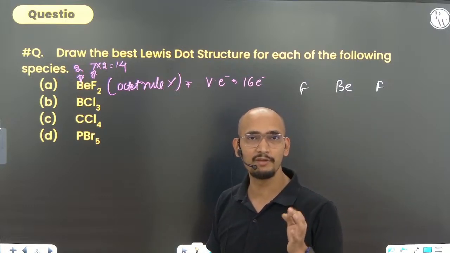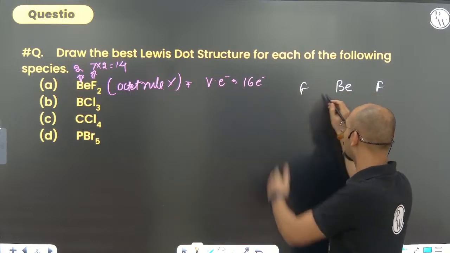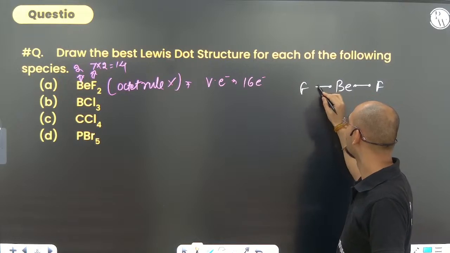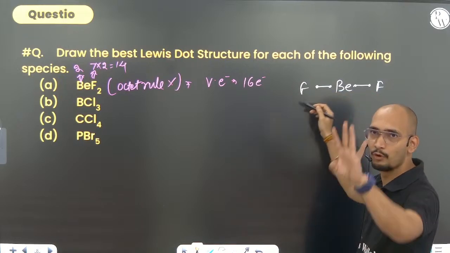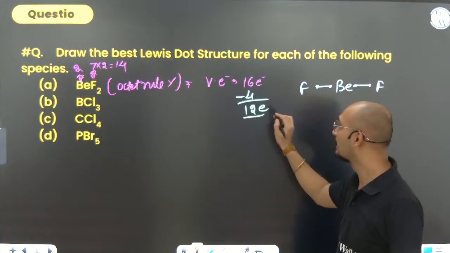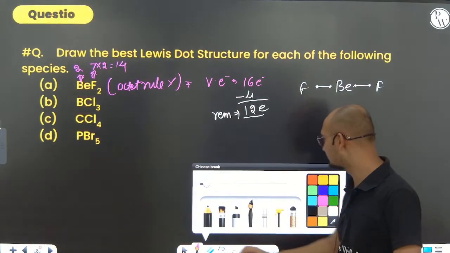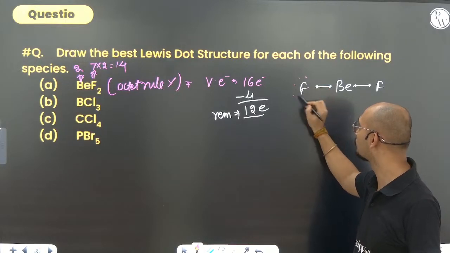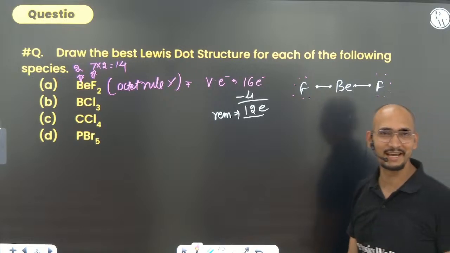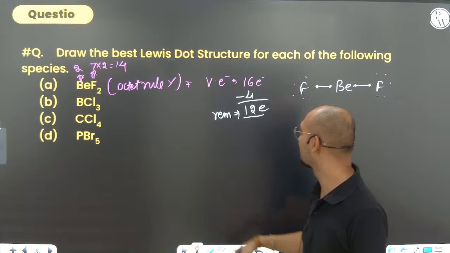Side atoms should always be written in a symmetrical way, so if there is the central atom, there will be fluorine around it, and always make a single bond between the side atom and the central atom. How many electrons have already been used? 4. Out of 16 electrons, 4 are already used. How many remain? 12. First of all, give these 12 electrons to the side atoms to complete their octet. Once we have given them, there is no electron left for the central atom, so it will have no electrons here. That is how you can make it.